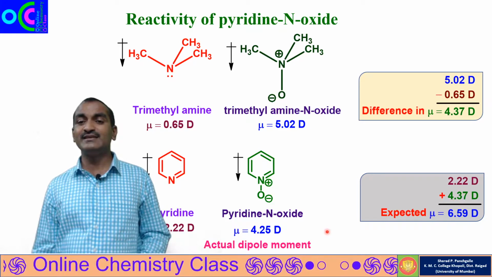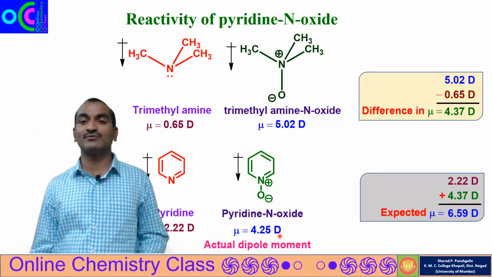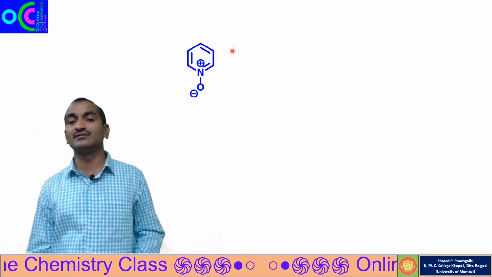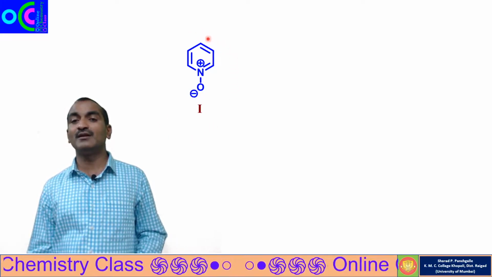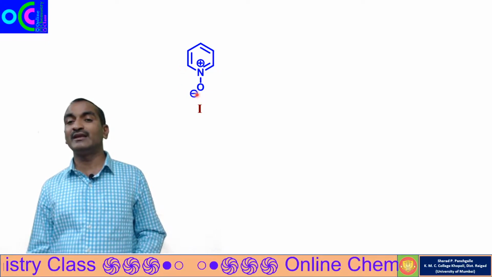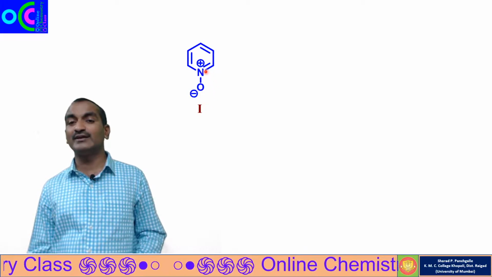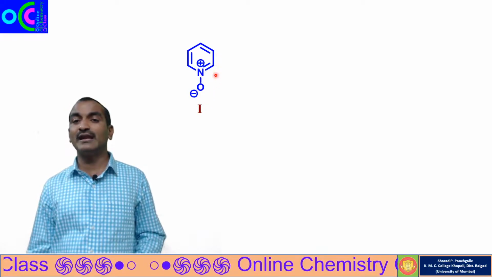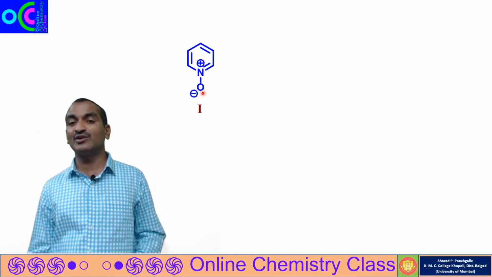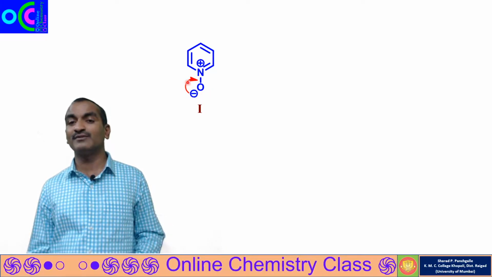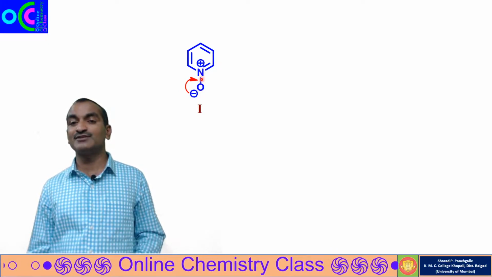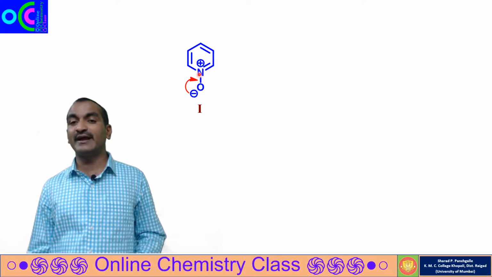So we'll see the resonance structures for pyridine N-oxide. This is the first resonance structure. We'll donate the electron from oxygen to nitrogen and nitrogen to ring. Here oxygen has 3 lone pairs of electron. We'll shift one of the lone pairs between the oxygen and nitrogen, so there will be formation of a double bond between oxygen and nitrogen.